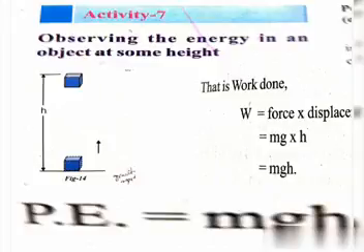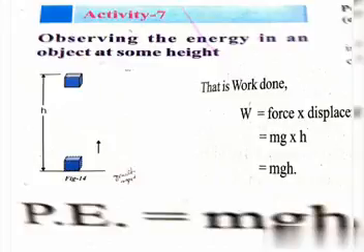So here, the energy possessed by an object because of its position or shape is called potential energy. From these three activities, we can state the definition of potential energy like this: the energy possessed by an object because of its position or shape is called potential energy. Potential energy of an object at height is called gravitational potential energy. An object increases its energy when it is raised through a height.